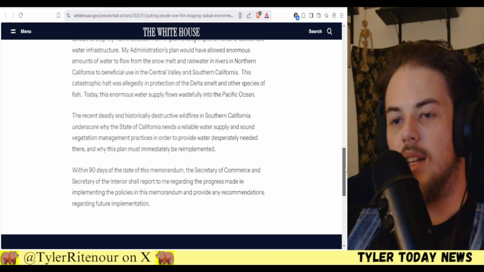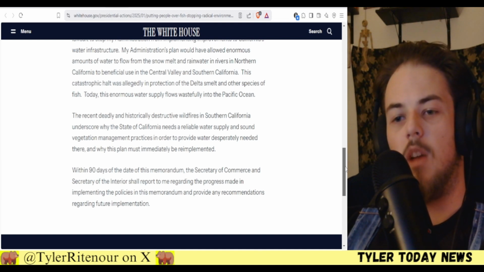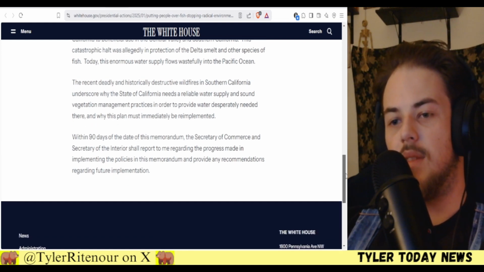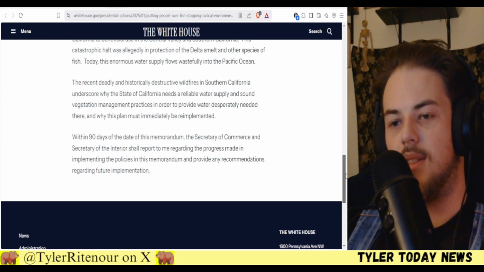The recent deadly and historic destructive wildfires in Southern California underscore why the state of California needs a reliable water supply and sound vegetation management practices in order to provide water desperately needed there, and why this plan must immediately be re-implemented. Within 90 days of the date of this memorandum, the Secretary of Commerce and Secretary of the Interior shall report to me regarding the progress made in implementing the policies in this memorandum and provide any recommendations regarding future implementation.